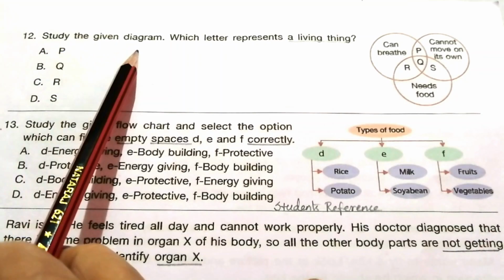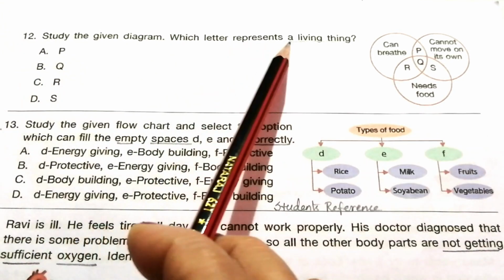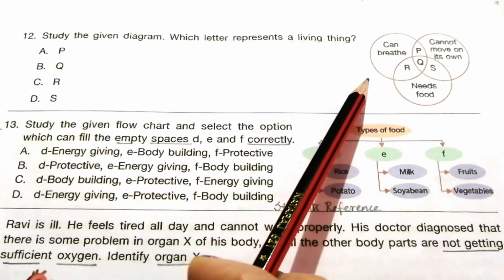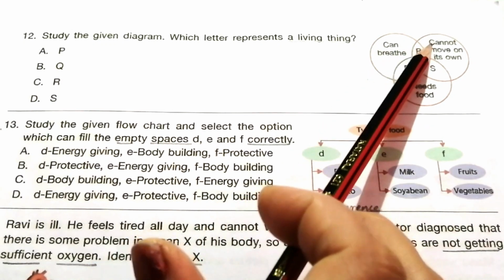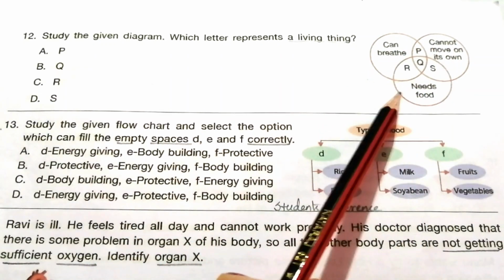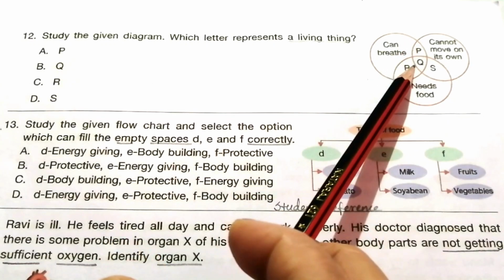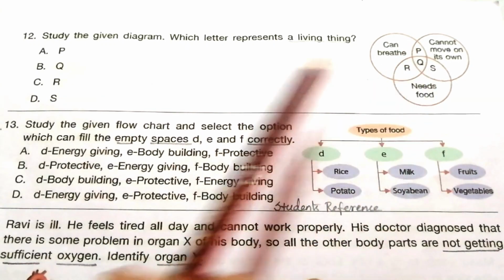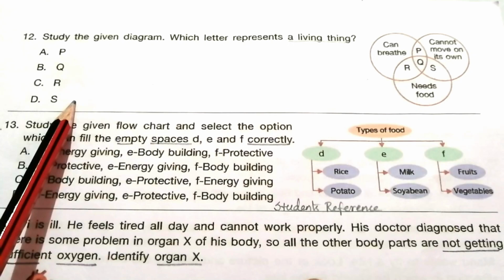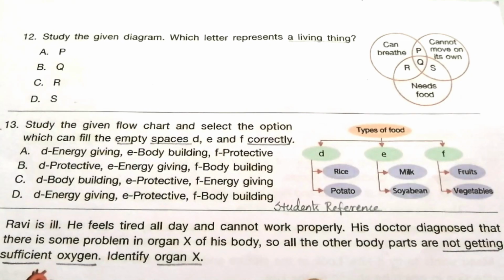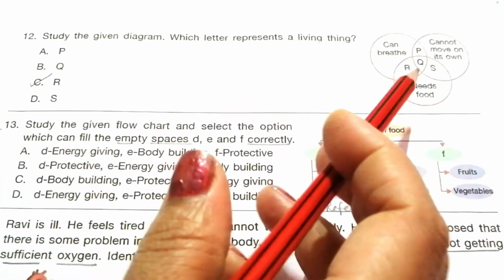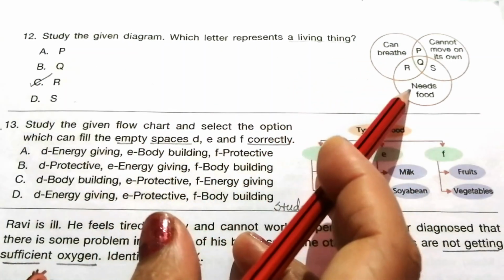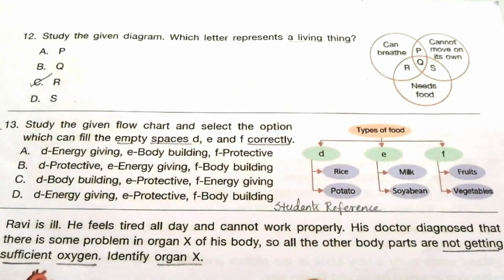12. Study the given diagram. Which letter represents a living thing? This is the given Venn diagram. Can breathe, cannot move on its own, needs food. P, Q, or S. Read the given options and find the answer. The answer is C, R. R means can breathe, needs food.